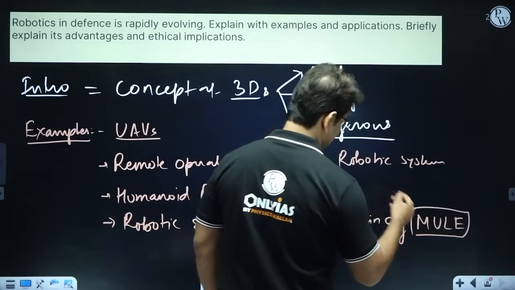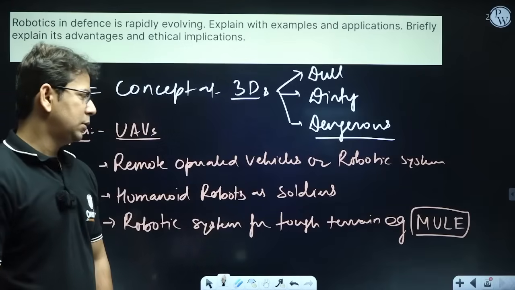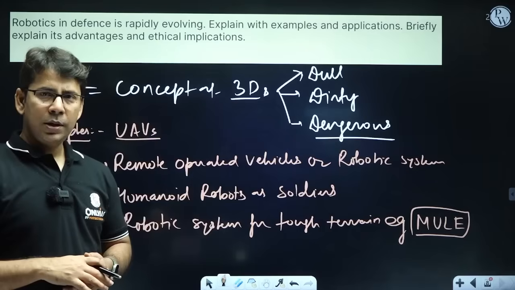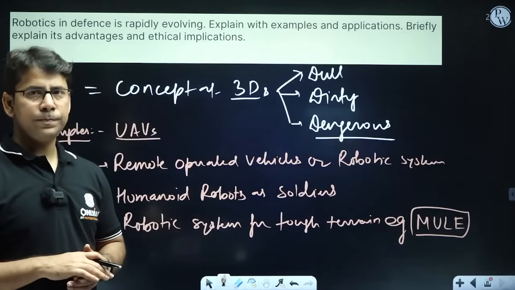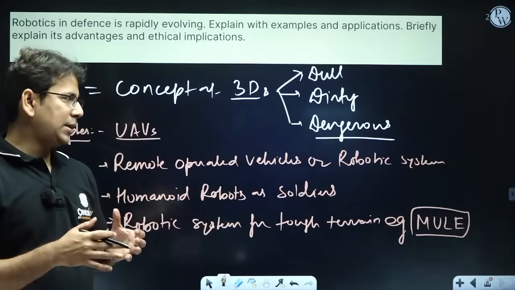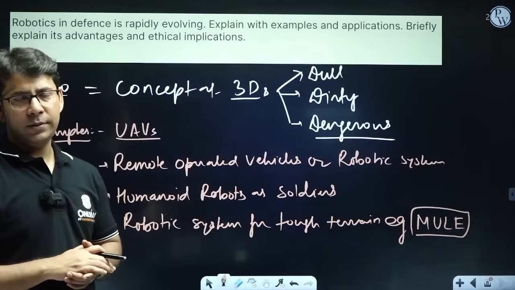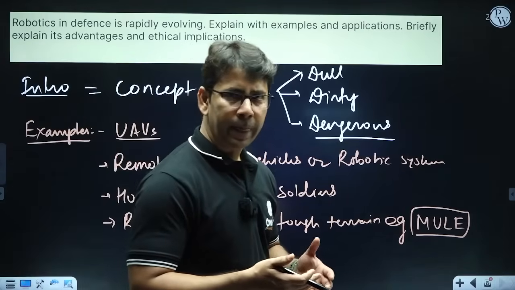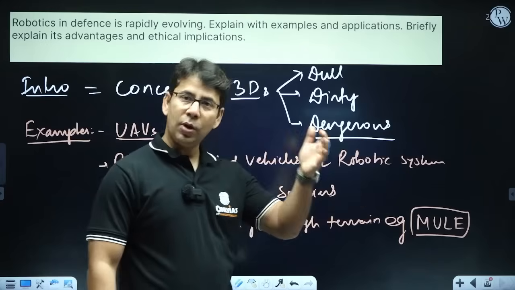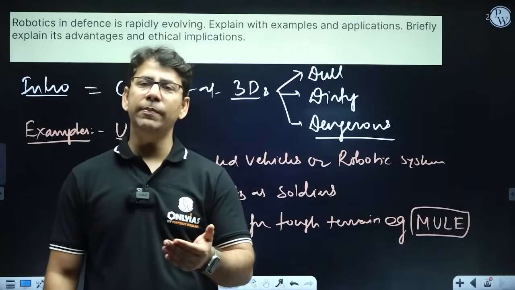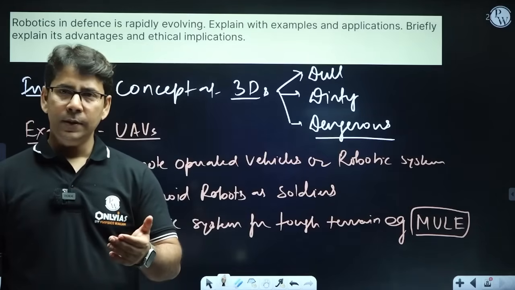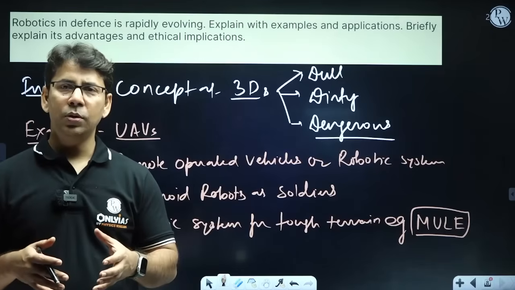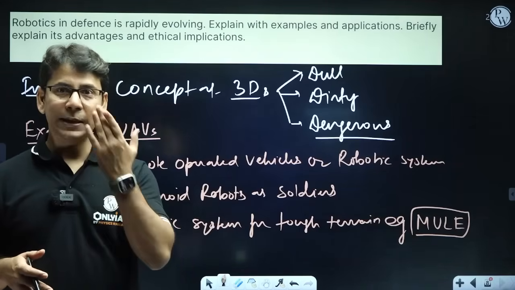Mule. Mule is a robotic dog, a robotic animal kind of structure that has been inducted into the Indian Army. Right. So that is multi-utility leg equipment. This four-footed robot can be utilized. This four-footed robot has already been accepted. More than 100 units of them have been accepted. And the Indian Army is going to use this robot in tough terrain to carry the load.